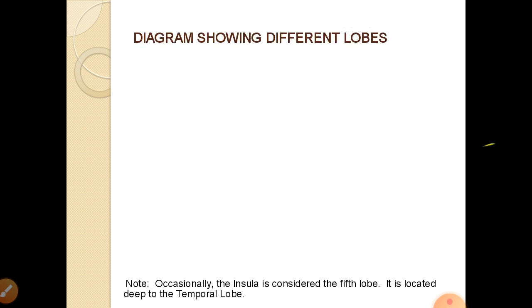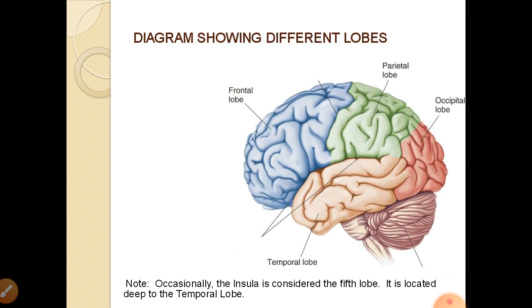Now in this diagram you can see the bluish anterior part of the brain, which is the frontal lobe, which extends from the frontal pole to the central sulcus. Behind the central sulcus you can see the parietal lobe with the greenish color, and behind the parietal lobe it is continuous with the occipital lobe, which is showing reddish brown color, and in the lower part you can see the temporal lobe. The temporal lobe is separated from the frontal and parietal lobe by the lateral sulcus. So you can see the frontal lobe, parietal lobe, occipital lobe and temporal lobe, which are the parts of the cerebral cortex.